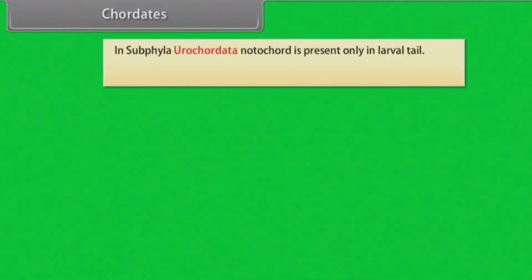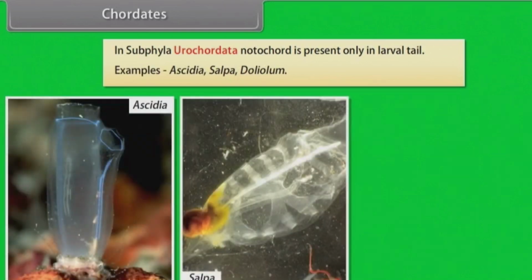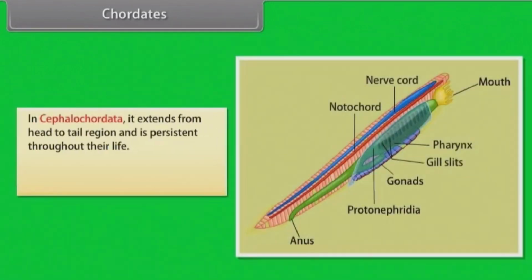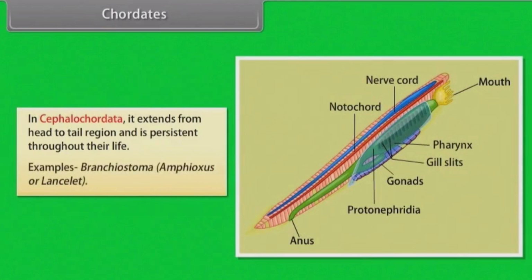In subphylum Urochordata, notochord is present only in larval tail. Examples: Ascidia, Salpa, Doliolum. In Cephalochordata, it extends from head to tail region and is persistent throughout their life. Examples: Branchiostoma, Amphioxus and Lancelet.